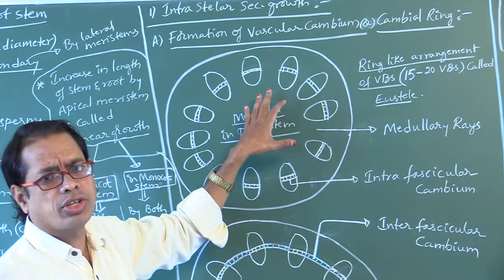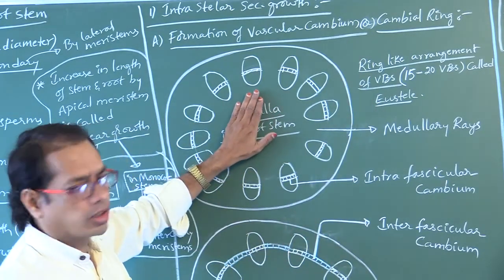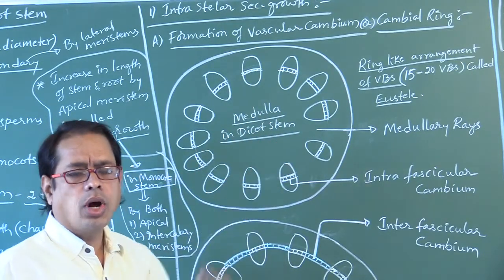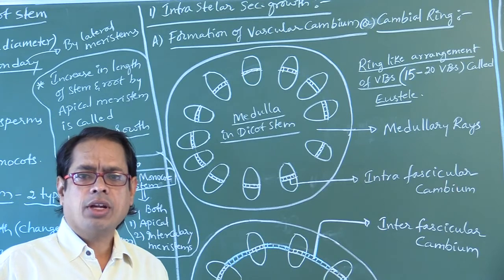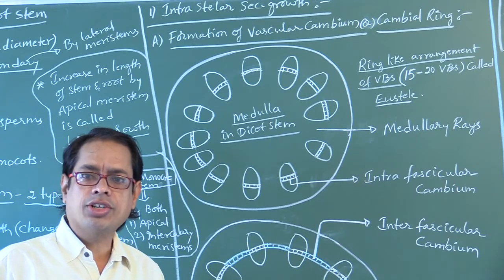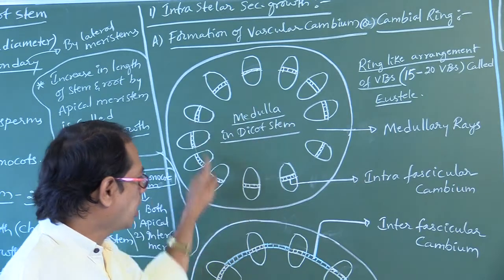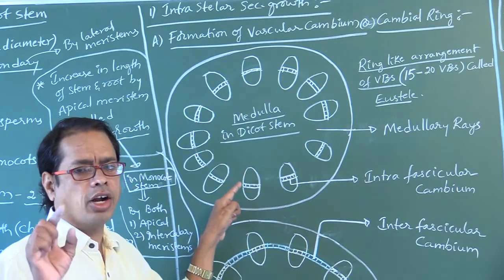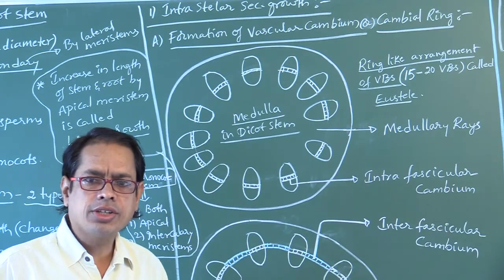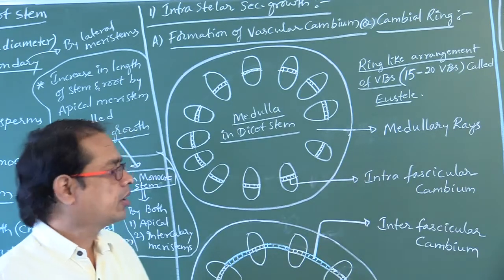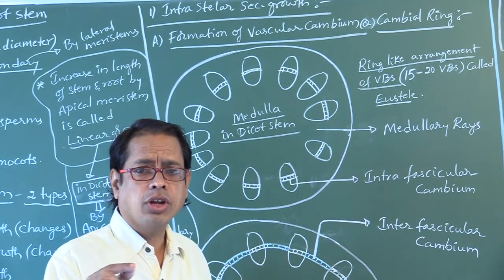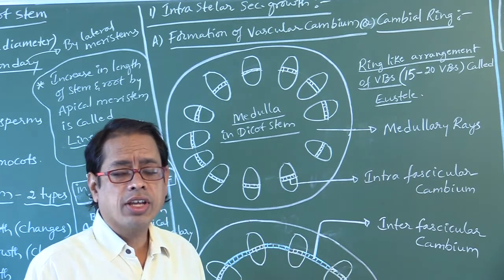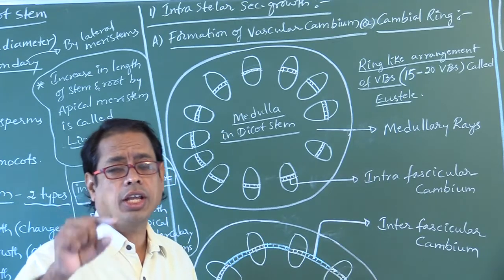So this is the dicot stem. The central part of the dicot stem is called medulla. What type of arrangement of vascular bundles do you find in dicot stem? A ring-like arrangement of vascular bundles, and the number of vascular bundles is 50 into 20.